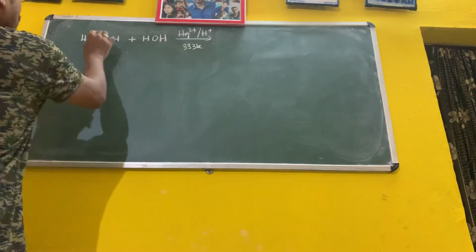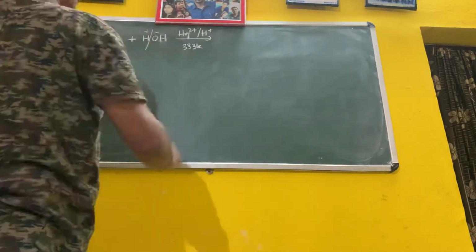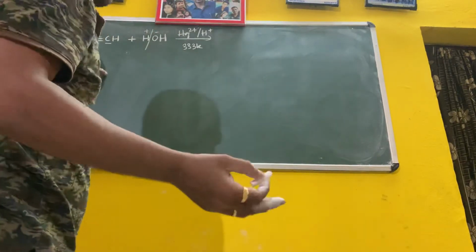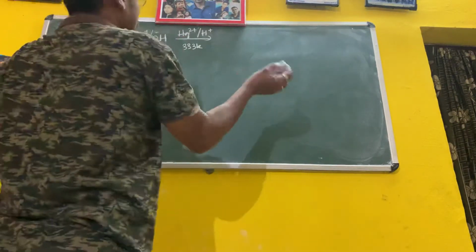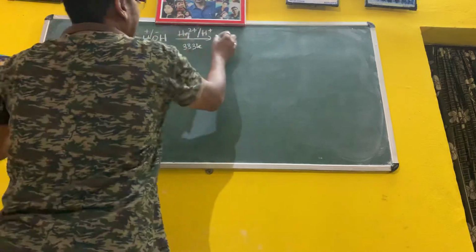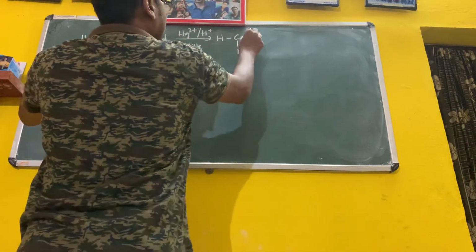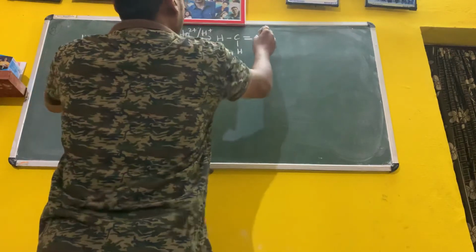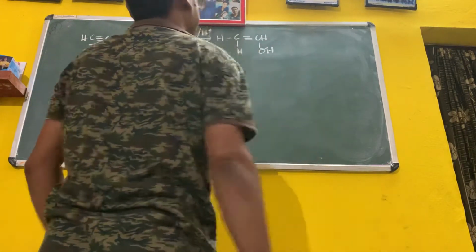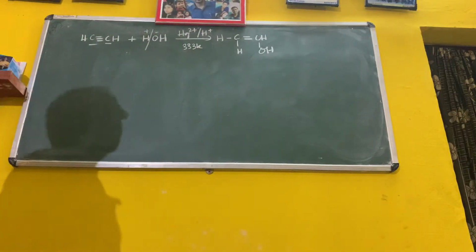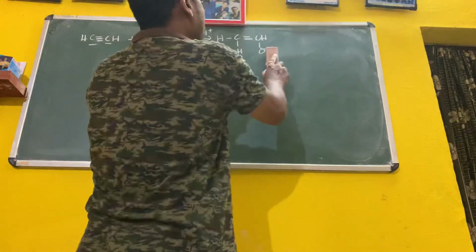Since it is symmetrical, we can add the negative ion to either carbon having the triple bond, because both have equal hydrogen. So you write like this, CH double bond CH OH. Then I will just expand this one.